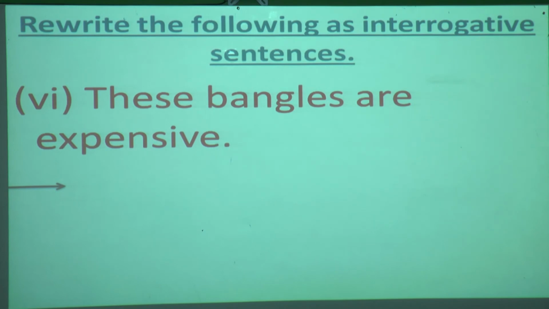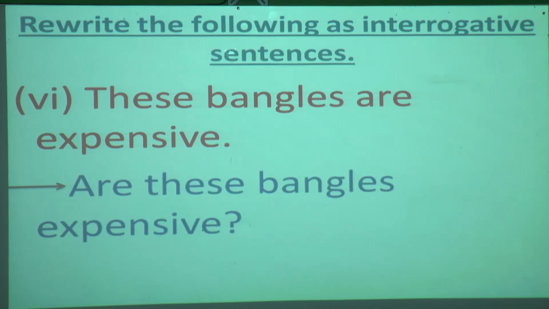6, 7, 8, 9, 10. You try to solve now. You read the statement and make it an interrogative sentence. Have you done? So I'll show you the answer. What is the answer? Are these bangles expensive? Yes, A is capital and in the last it is a question mark.